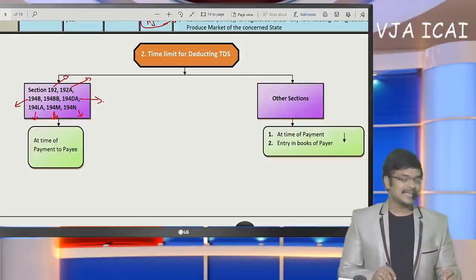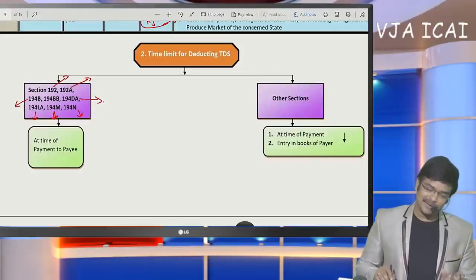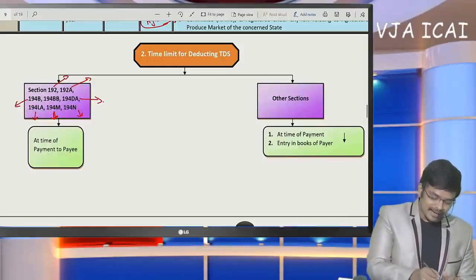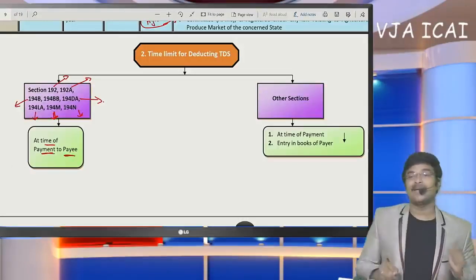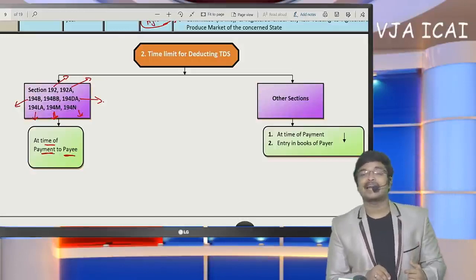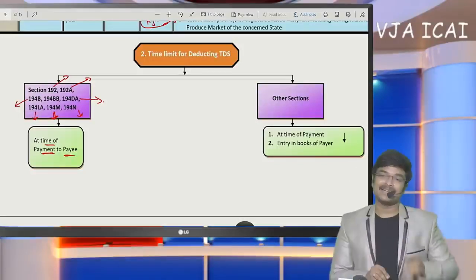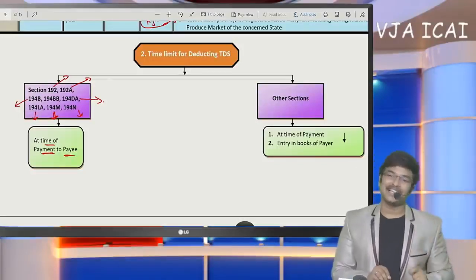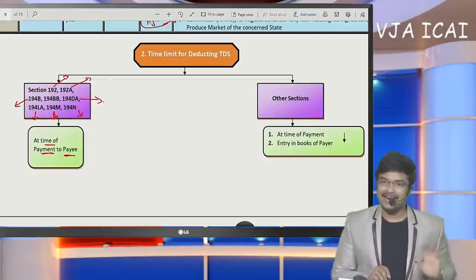In these circumstances, when TDS is liable to be deducted, the time for deducting TDS is at the time of making payment to the payee. That means even if the accrual entry is written in the books of account, TDS need not be deducted.